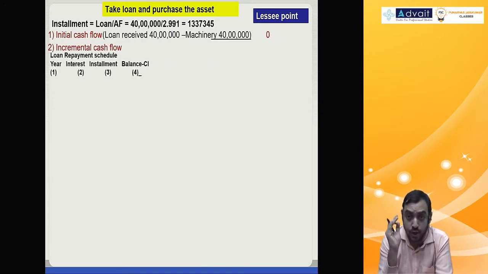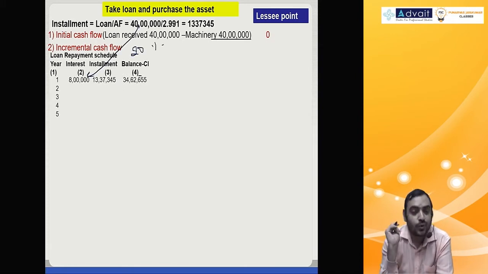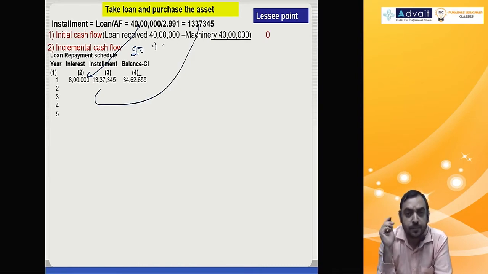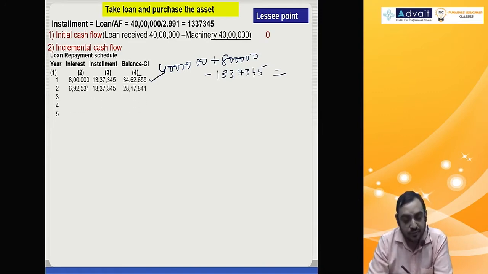For that purpose, you have to first compute the repayment schedule. Please observe, first year on 40 lakh, 20%, 8 lakh. Installment we calculated 13 lakh 37,345. So opening balance 40 lakh plus interest 8 lakh minus installment 13 lakh 37,345, that will come to 34,62,655.